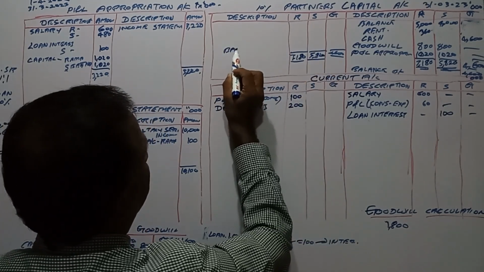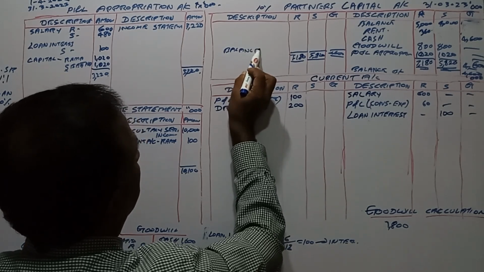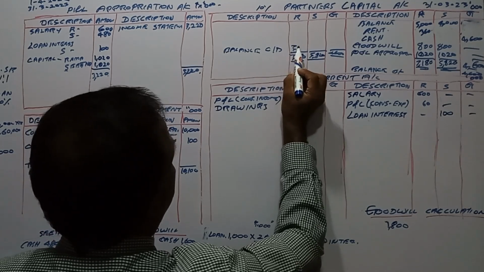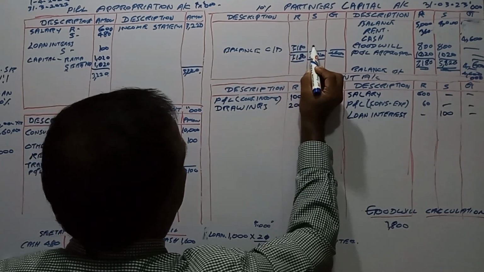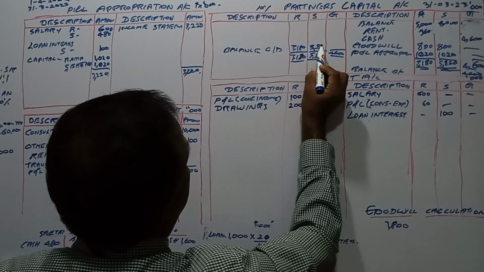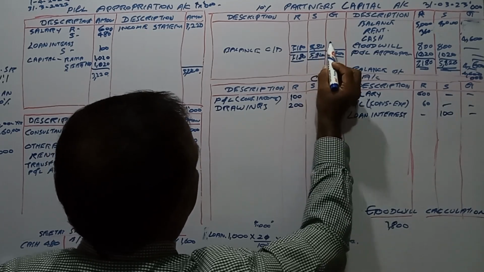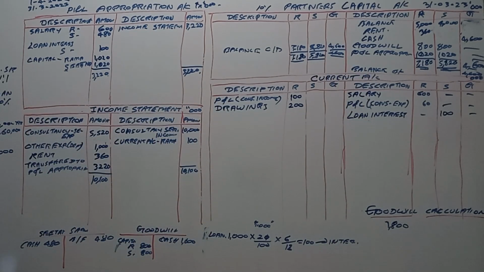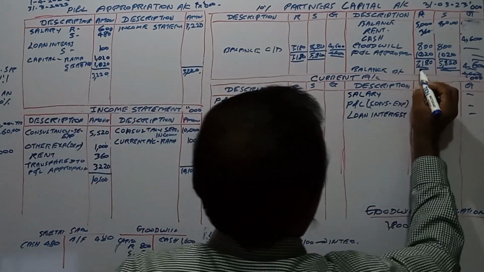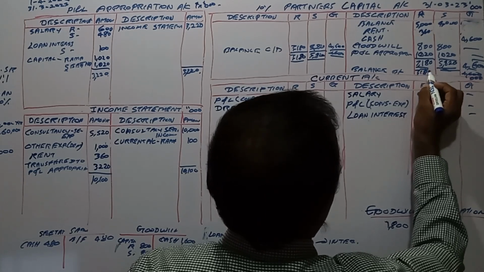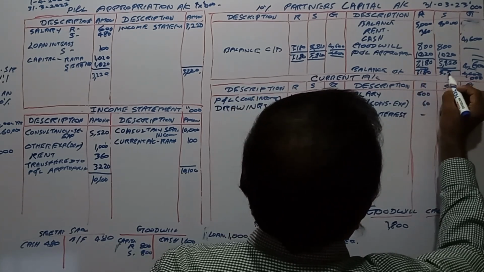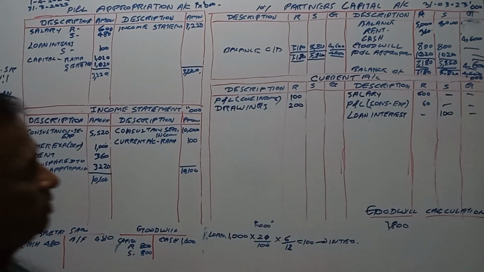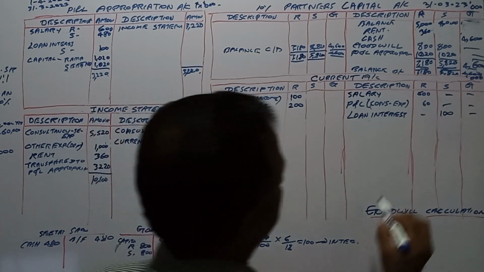Balance carried down, 7,180 and 5,820. 4,600,000 carried down. Right? Current account, you have to balance the current account.